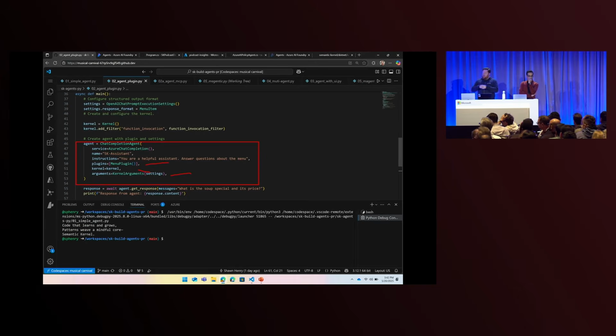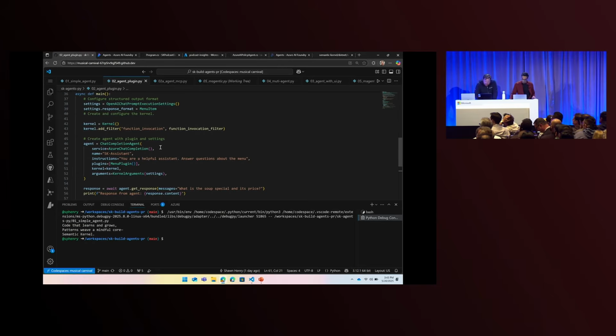In this case, I'm connecting with a tool that I've created in code. I could connect to OpenAPI from here. I could connect to MCP, connect to other agents. I'll show that in a second. This is where I put these in the plugin. In the kernel, I configure things like telemetry and filters so that I can see what's going on with my system. And then arguments, I tell the kernel how to handle that data.